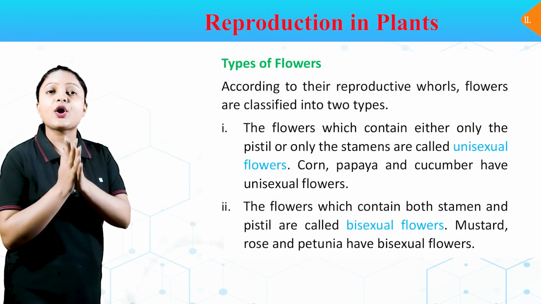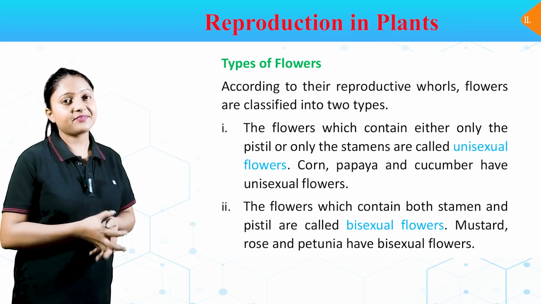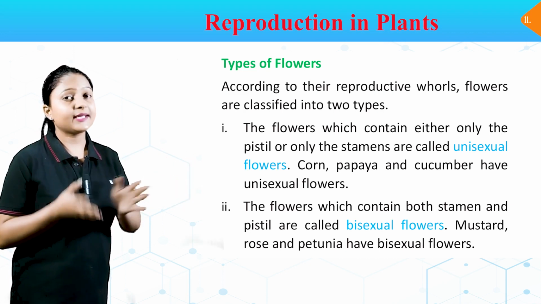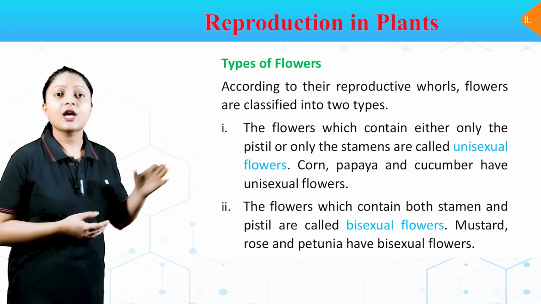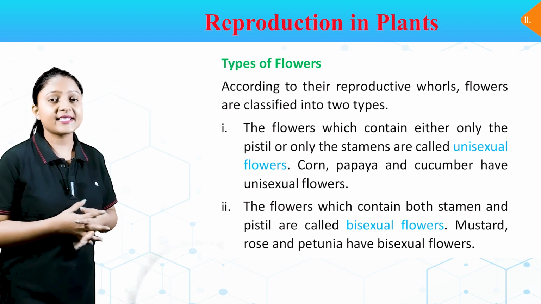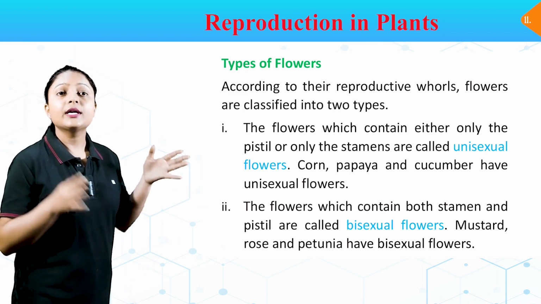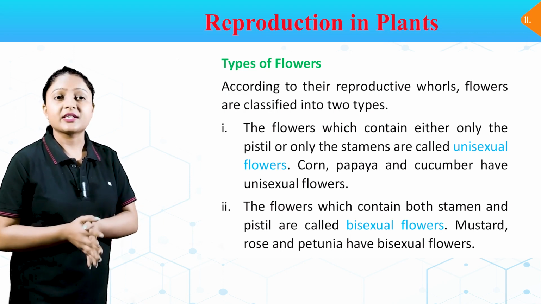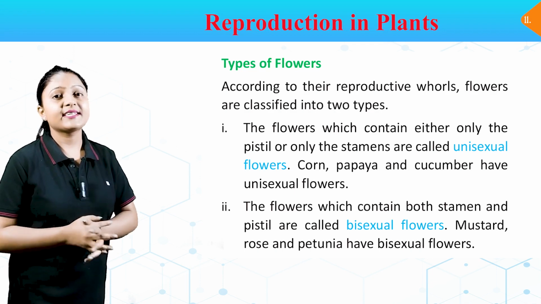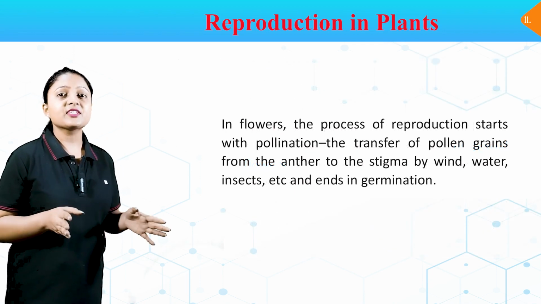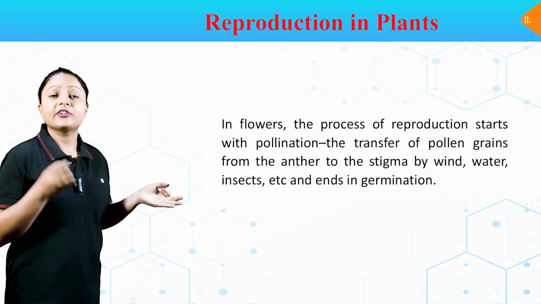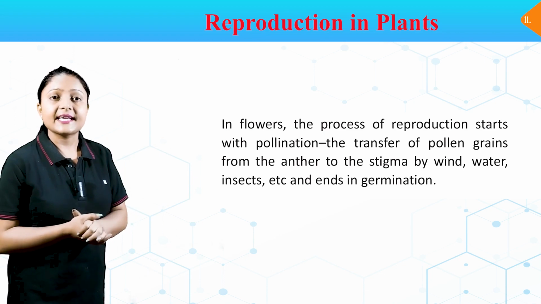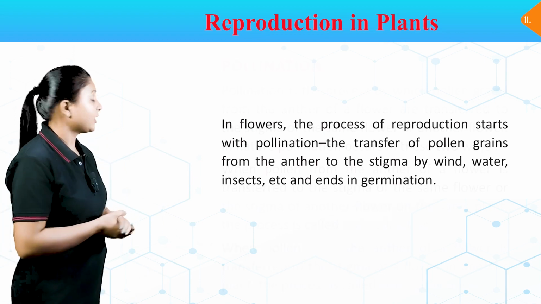Types of flowers. According to their reproductive organs, flowers are classified into 2 types. First, the flowers which contain either only the pistil or only the stamens are called unisexual flowers. Corn, papaya, and cucumber have unisexual flowers. Number 2, the flowers which contain both stamen and pistil are called bisexual flowers. Mustard, rose, and petunia have bisexual flowers. In flowers, the process of reproduction starts with pollination, the transfer of pollen grains from anther to the stigma by wind, water, insects, etc., and ends in germination.